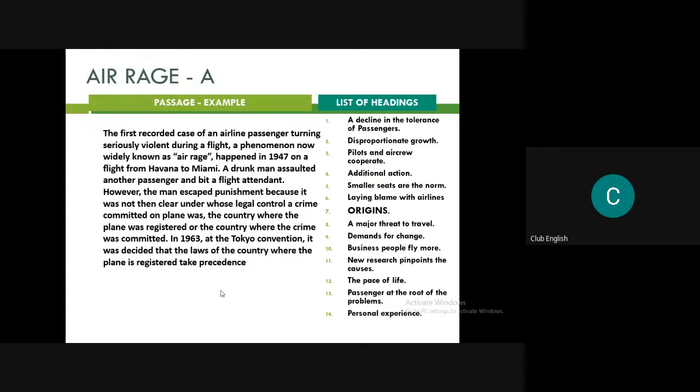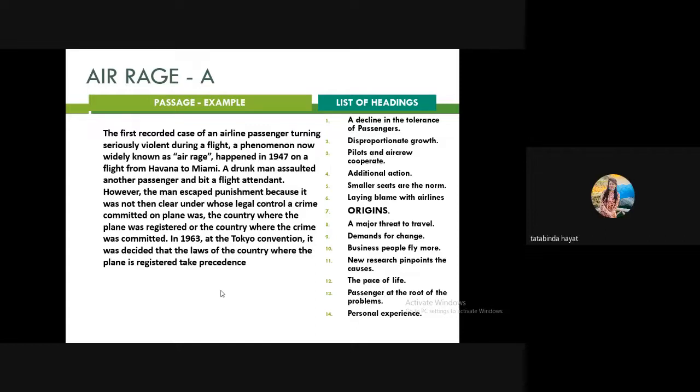Now, this is the paragraph which is there in your book also. So I would request each one of you to read it, and one person I want to read it out loud. So anybody who would like to read it? Okay, Tabilla, can you read it? Yes, sir. Okay, please.